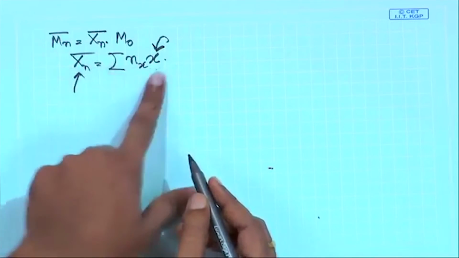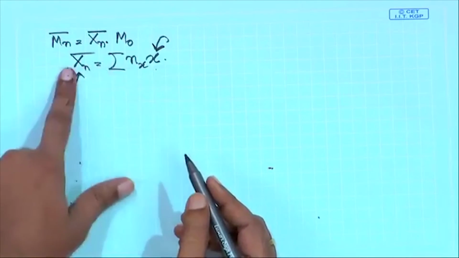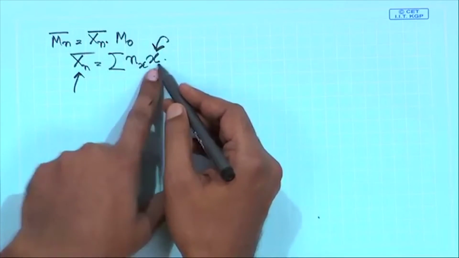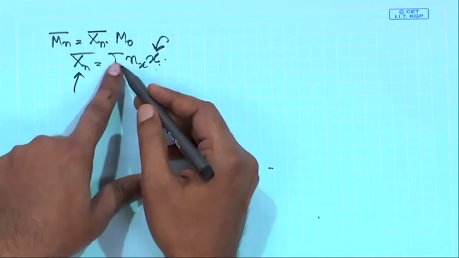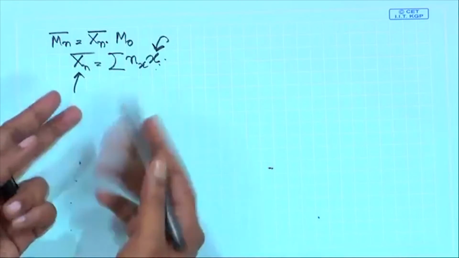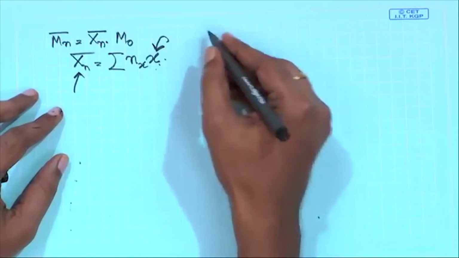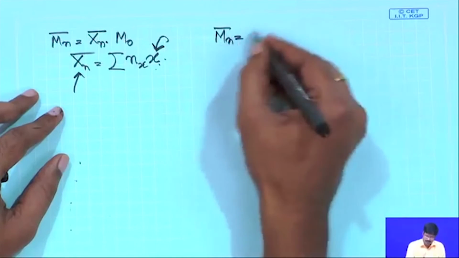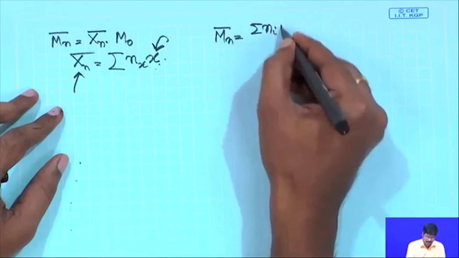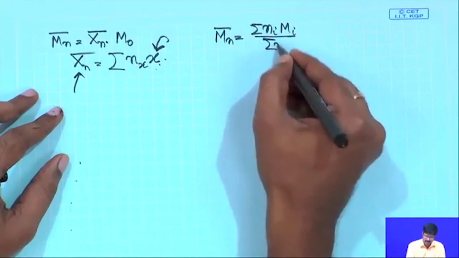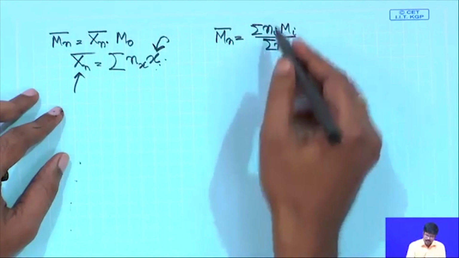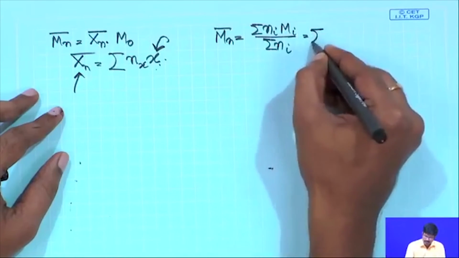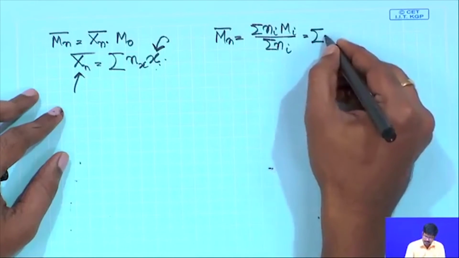When you are averaging this, you are weighing this particular thing with a number fraction. So, this is also the concept of average. When you talked about the expression of Mn, that was summation ni mi divided by summation ni, if you remember.